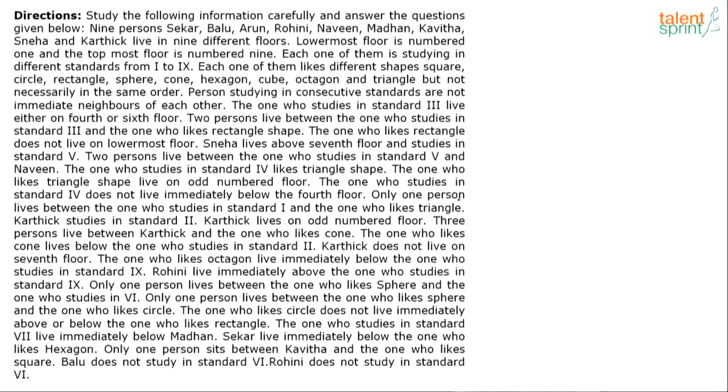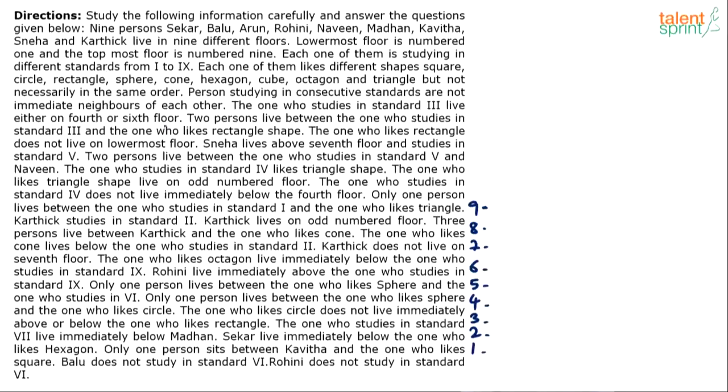See, let me write down the floor numbers first. 1, 2, 3, 4, 5, 6, 7, 8 and 9. Let's say these are 9 floors. We have to write down the names of the persons, the shapes they like, the standards they are in, and yeah, names, standards and shapes. Okay, so let's start. What I'll try and do is first fill whatever is definitely given there. Like the one who studies in 3rd standard lives either on 4th floor or 6th floor. So it's a possibility, 4th or 6th.